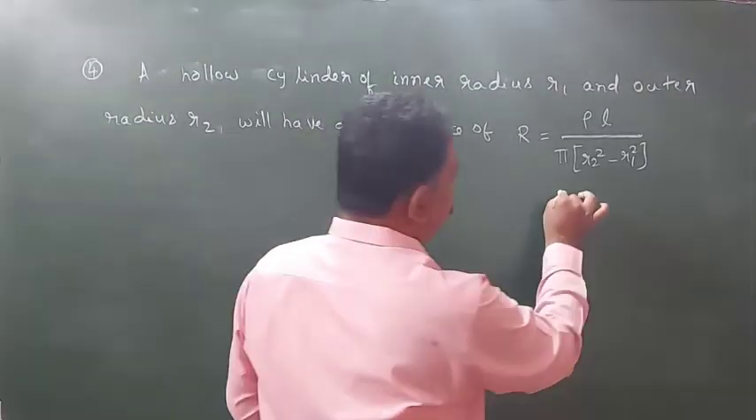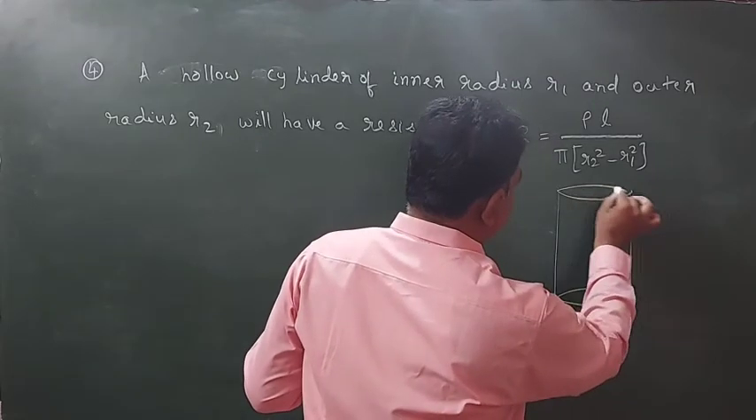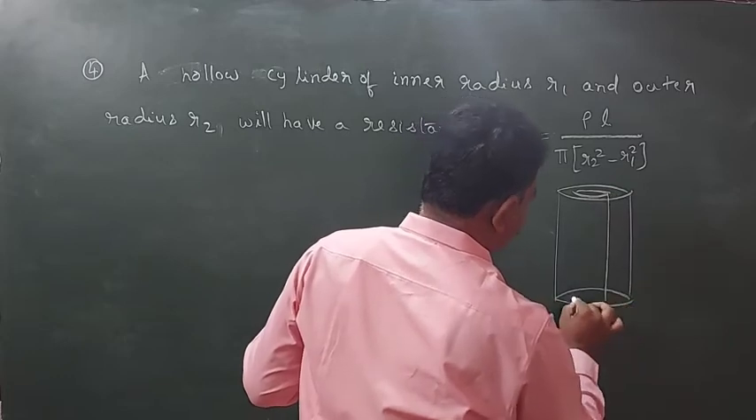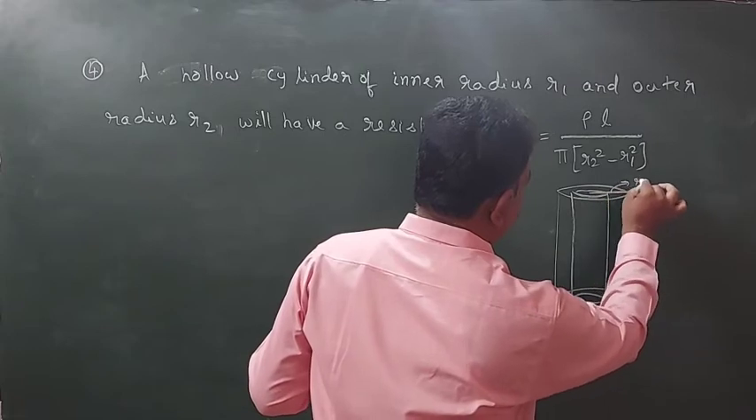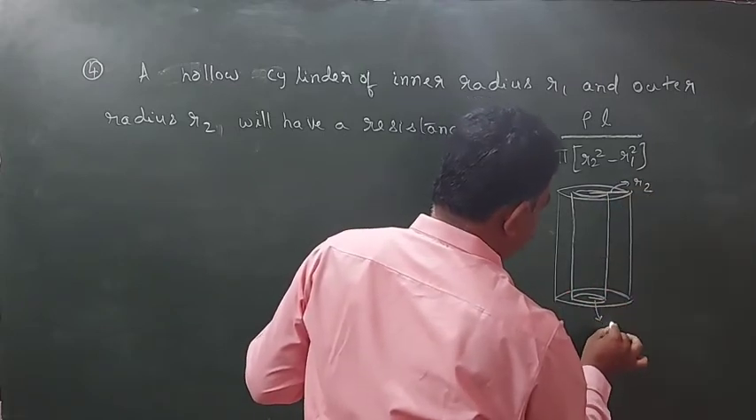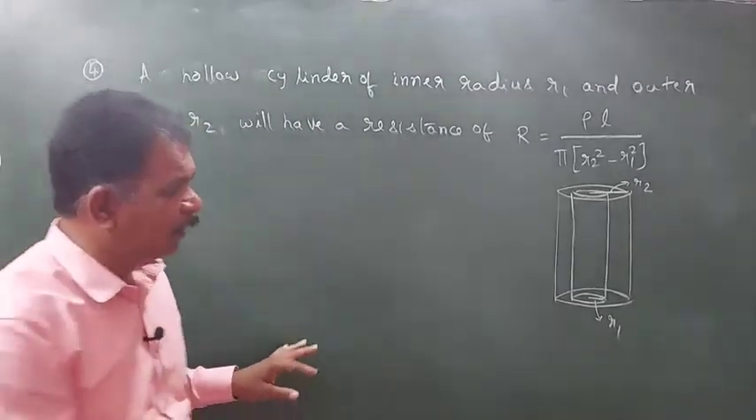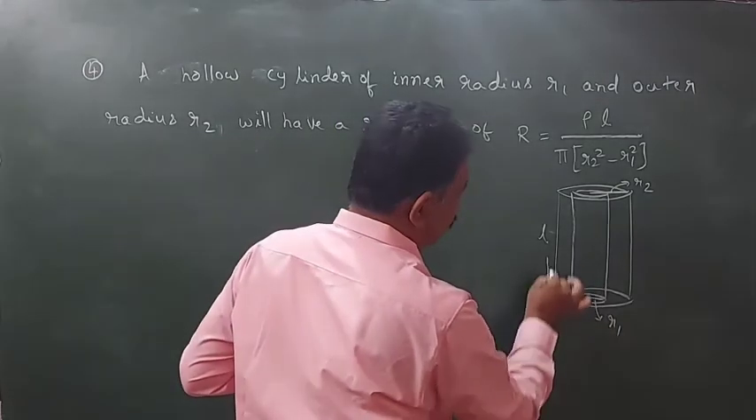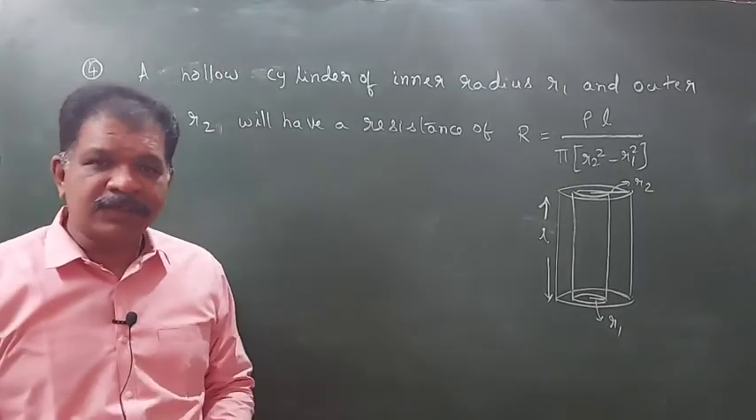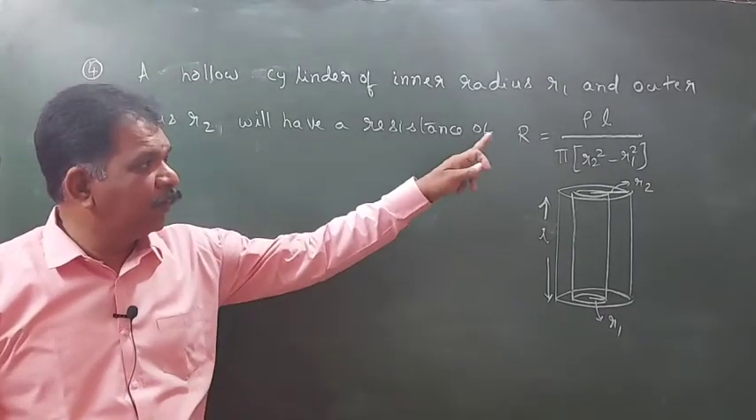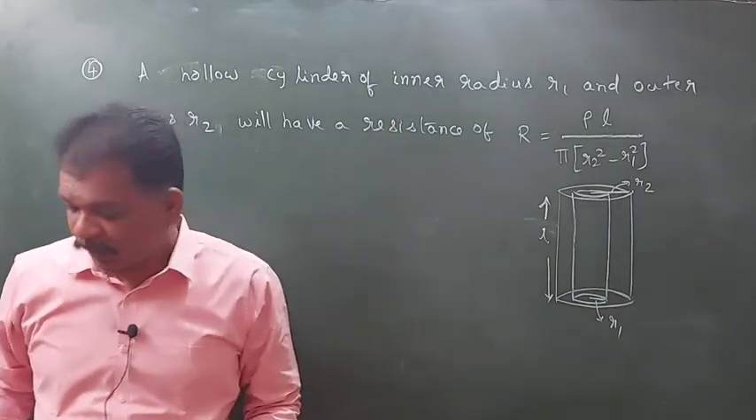One cylindrical pipe is there like this. Its inner radius will be R1. Its outer radius value will be R2. Inner radius value will be R1. Then the length of that cylindrical pipe will be L. Then the resistance of that will be rho L by pi into R2 square minus R1 square.